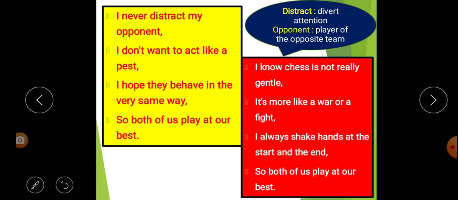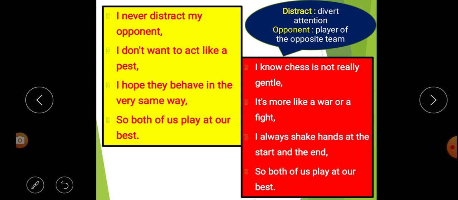Next line says, I always shake hands at the start and the end. That means when the poet or any player begins the game, both of them shake their hands. In the same way, when the game ends, again both players shake their hands. So both of us play at our best. In this way, the poet says that both the poet as well as the player of the opposite team play at their best.